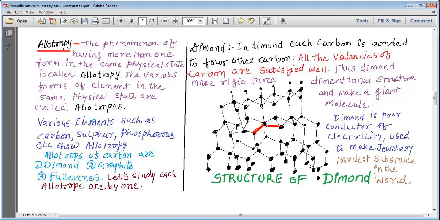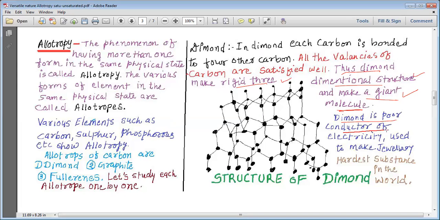So this is how we can understand that this is a three-dimensional structure and it is a huge molecule of diamond. Thus diamond makes a rigid three-dimensional structure and makes a giant molecule. You can see there are so many carbons present in it, and it is a single molecule of carbon because all the atoms are of carbon itself. So diamond is a giant molecule of carbon. Diamond is a three-dimensional structure. Diamond is a rigid structure.